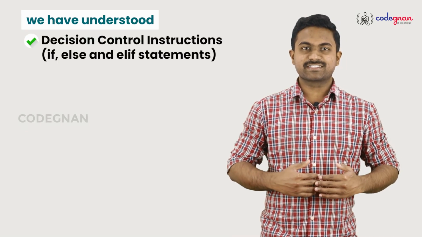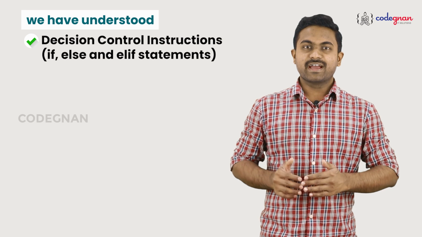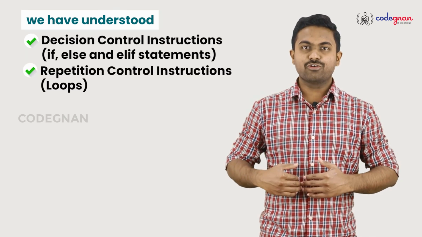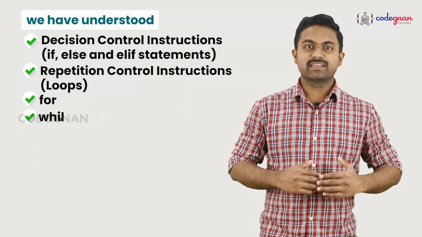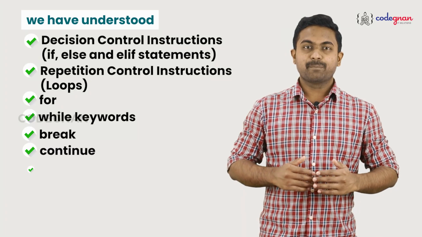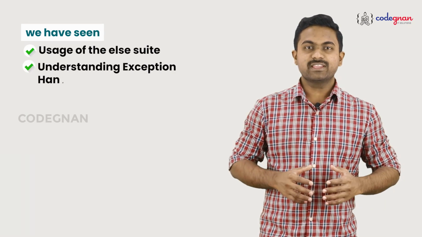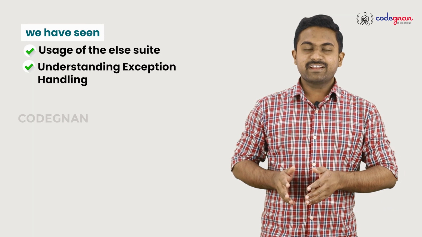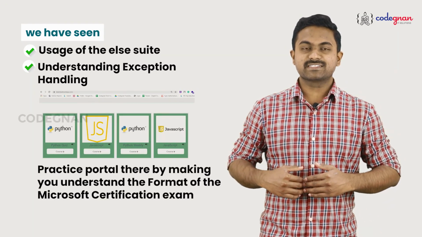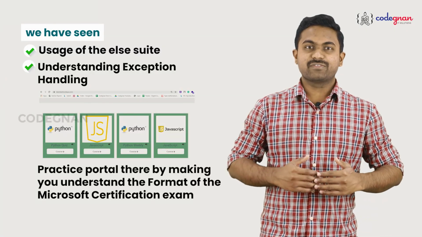So we have understood the usage of decision control instructions by using if, else and elif statements, and repetition control instructions or loops by using for and while keywords, along with the differences between break, continue, pass and assert statements. The other interesting thing is we have seen the usage of else suite along with exception handling. In the end, we have also introduced our practice portal, thereby making you understand the format of the Microsoft certification exam.